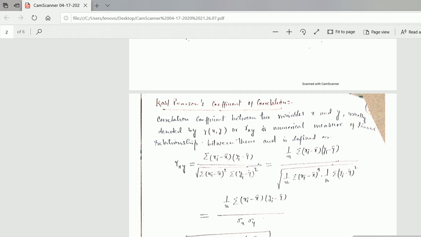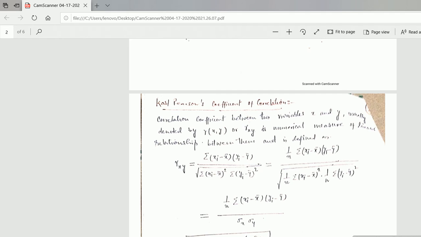The correlation coefficient between two variables x and y, usually denoted by r_xy, is a numerical measure of linear relationship between them and is defined as r_xy equals summation (xi minus x bar)(yi minus y bar) upon under root of summation (xi minus x bar) whole square into summation (yi minus y bar) whole square. This can also be put as 1 upon n.